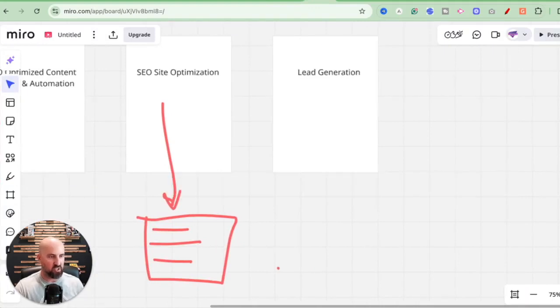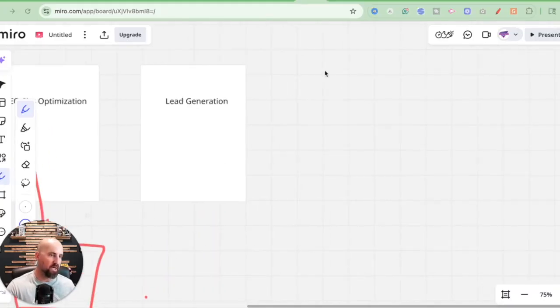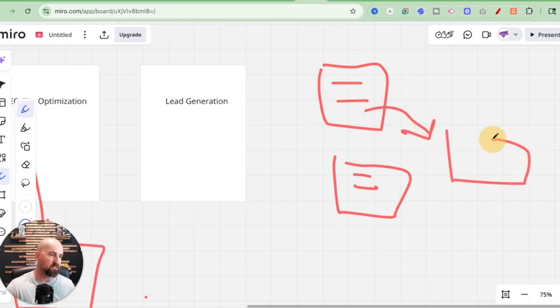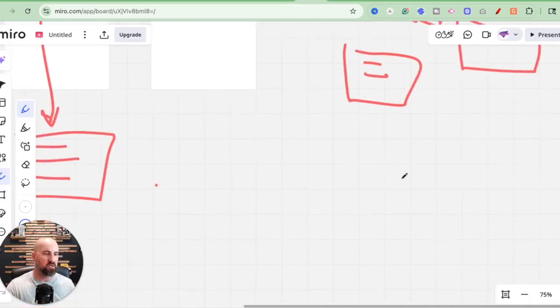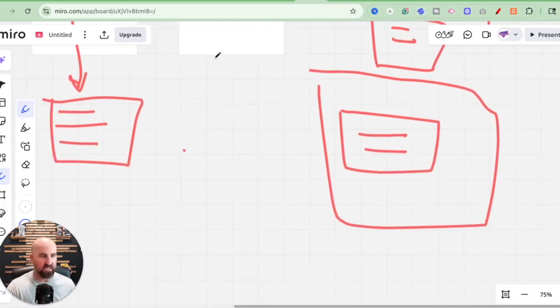Last but certainly not least is lead generation. You can build out interactive leads. Normally you would have to create an opt-in page, create a thank you page, and then you would have to build out an email sequence. Well, this allows you to create, with a couple of clicks, a lead magnet that's interactive that you can embed inside your web pages or inside the blog pages to create leads on the fly.